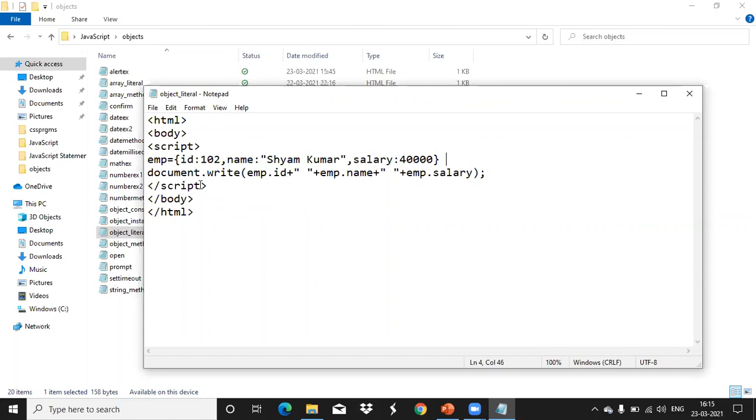Document, I think you remember, last class we learned that it is an object. The HTML document type of object is what we are using here, dot function name, right? emp is your object, and you are printing that object's ID value. So emp.id. Next, the name you are printing, so emp.name, emp.salary. Is this clear? We'll execute and see what the output is.